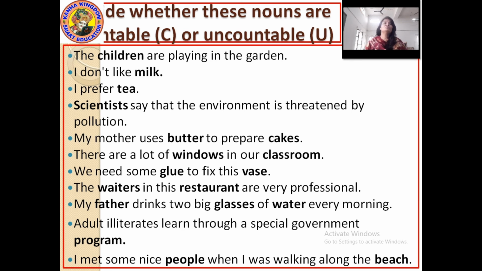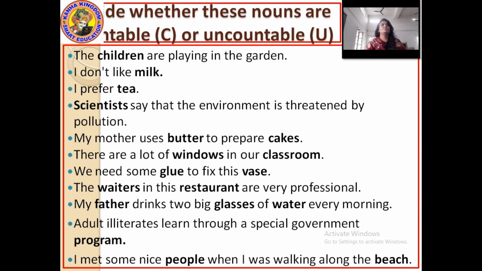You have to note down this exercise in your notebook. Write C for the words you feel are countable, and U for the words you feel are uncountable.